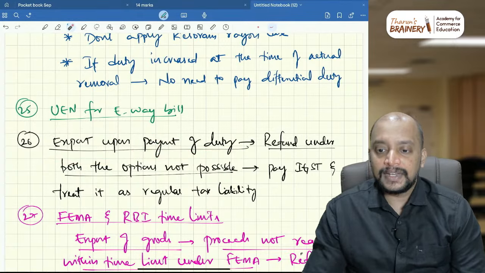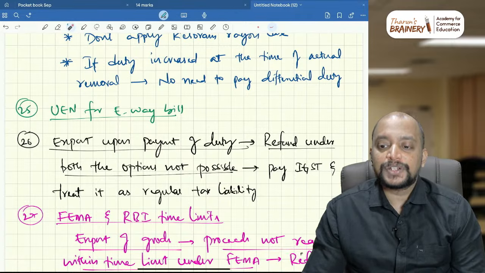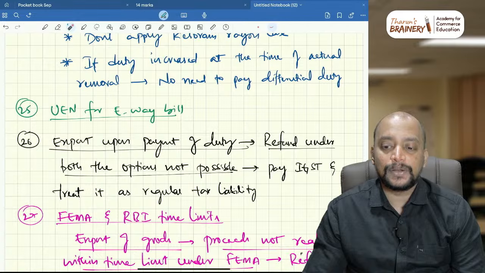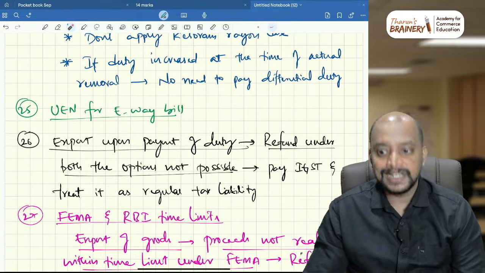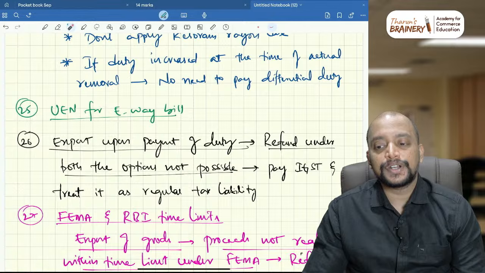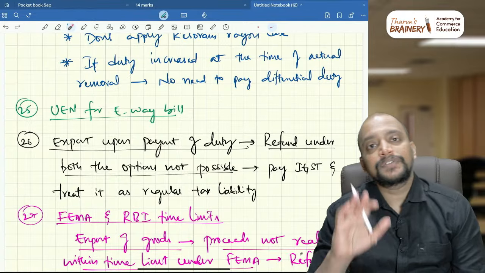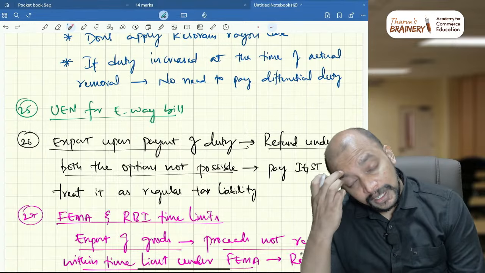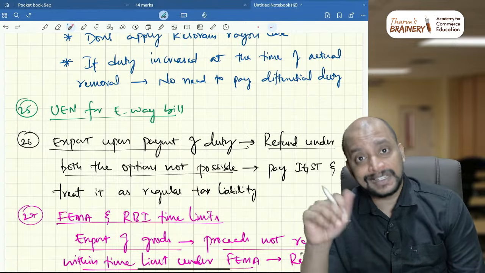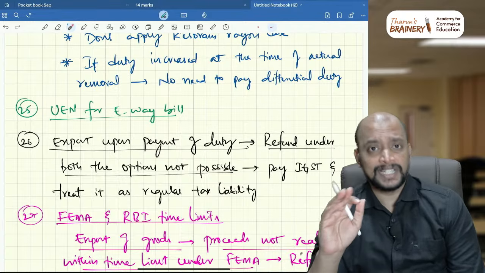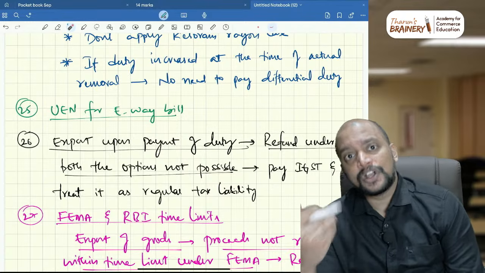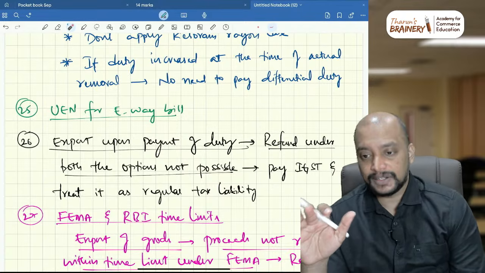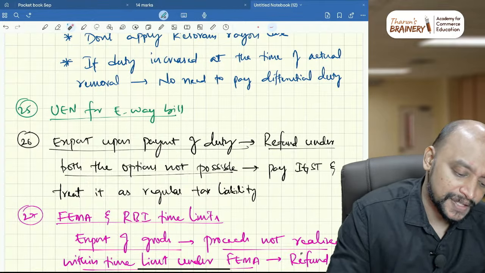Then with respect to calculation of adjusted turnover for inverted tax structure, whether zero rated supplies need to be calculated as for without payment of IGST, or include zero rated supply on actual basis. First of all, in the numerator we need to take inverted turnover. In the denominator we take adjusted total turnover. There we will take everything, all zero rated supplies, non zero rated supplies, everything. That is with respect to this.